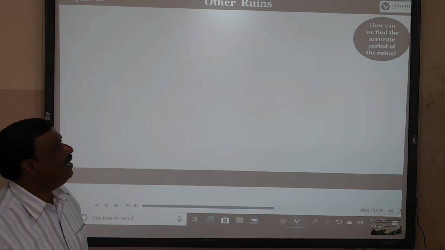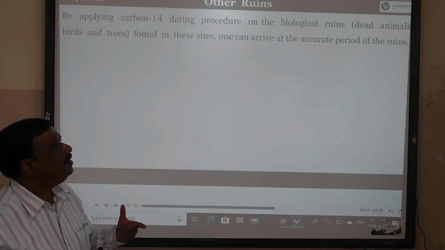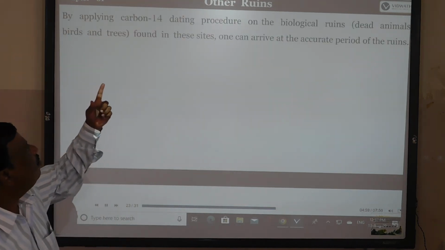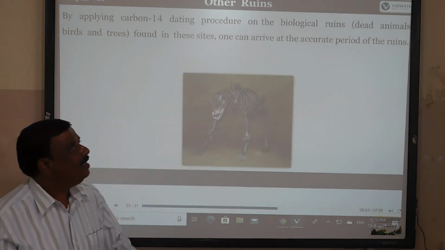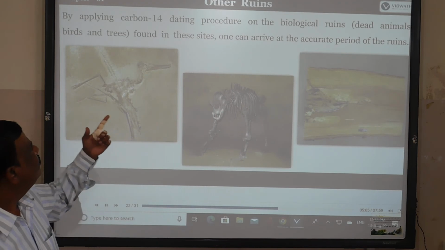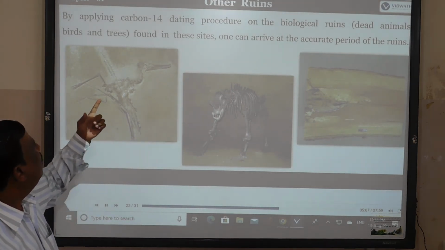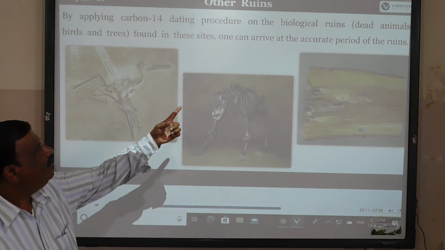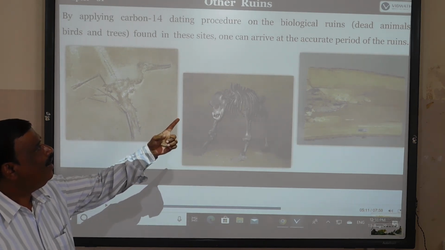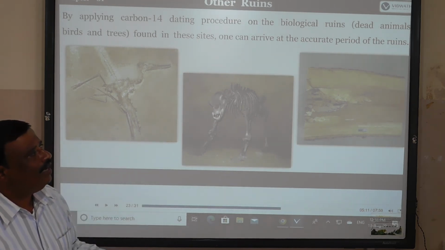How can we find the accurate period of them? By applying the carbon 14 dating procedure on the biological ruins, dead animals, birds, trees, and these sites, one can arrive at the accurate period of the ruins.